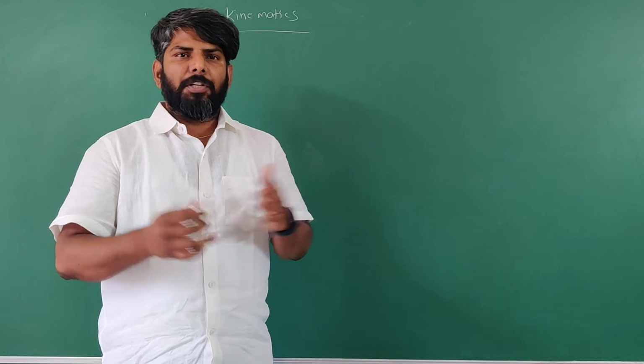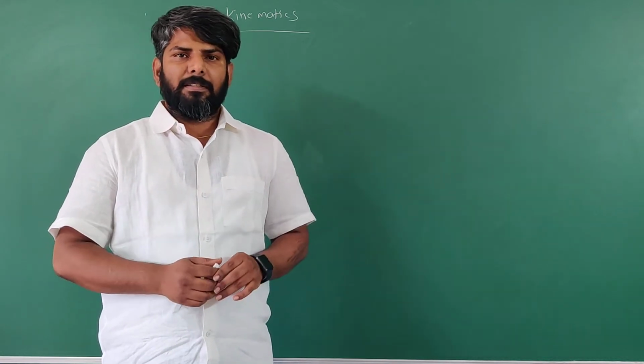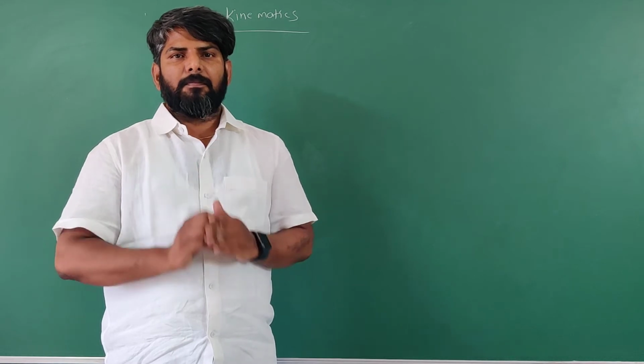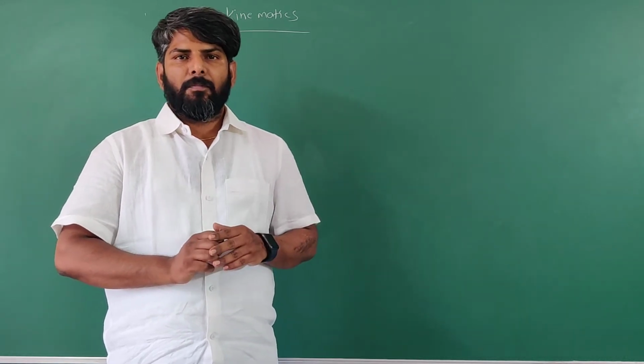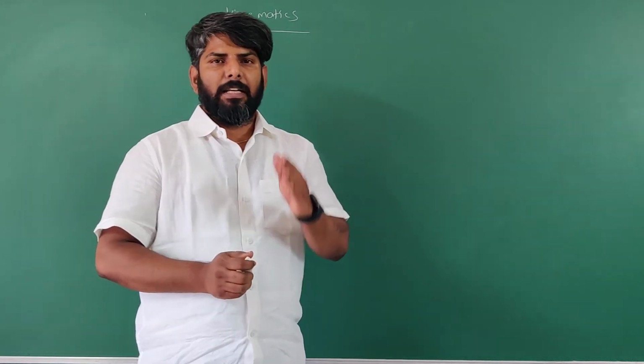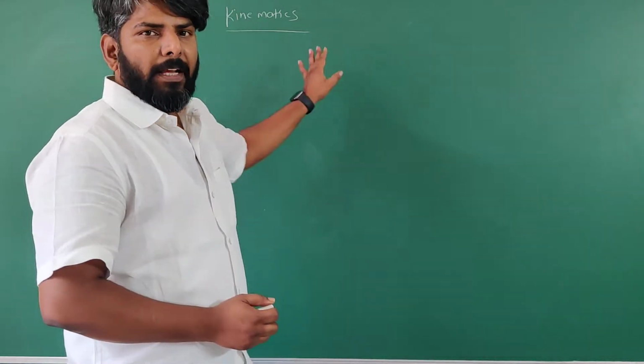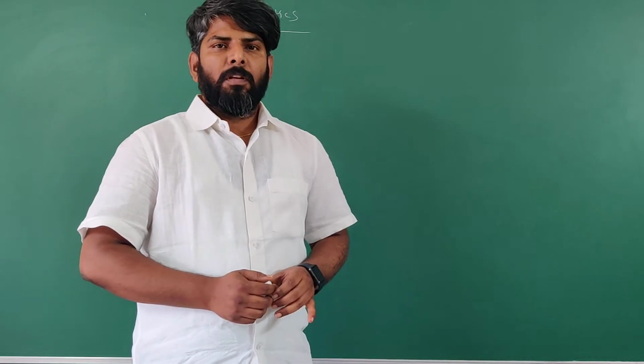We will discuss these deeply in our real-time classes, right? So only basic definitions are required, and only those we are discussing. In that order, the next very important and interesting topic is kinematics.